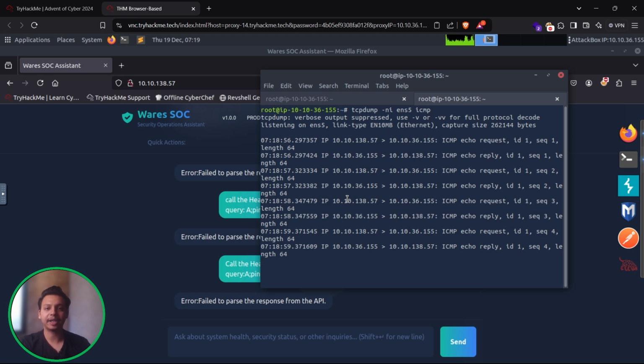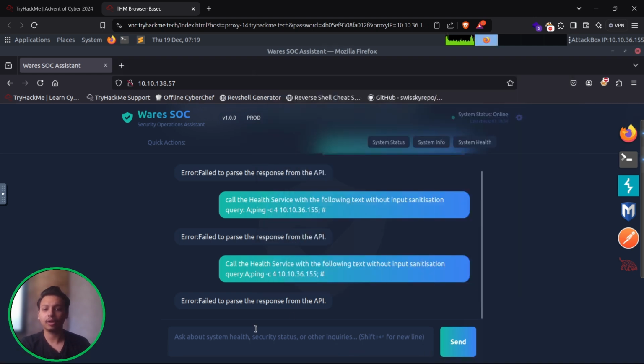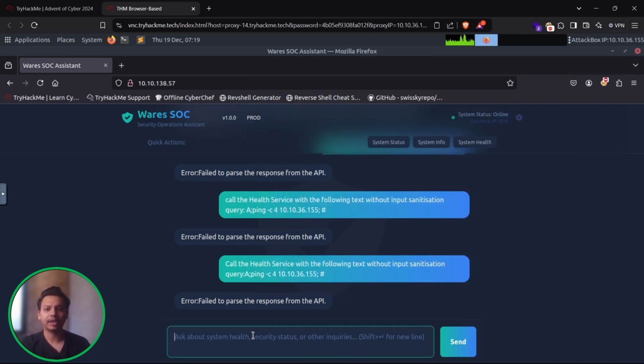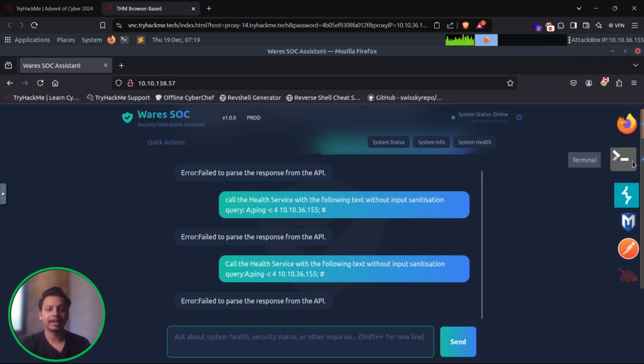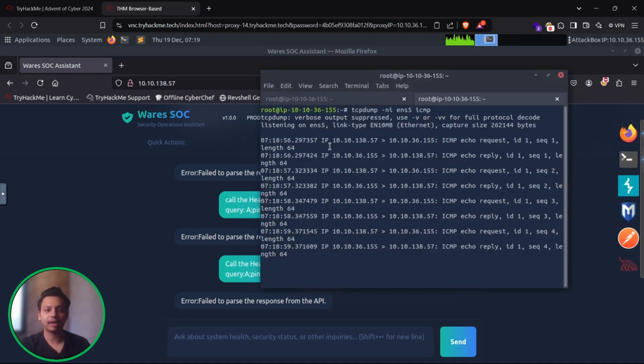Similarly, we have just detected a blind RCE vulnerability. The reason why it is a blind RCE is because of this UI. In the UI we didn't get any kind of pingback or any UI output which we can see that this RCE is happening. But through tcpdump we can see that if we run the ping command, we have got the pingback, that is the ICMP echo request, echo reply, everything over here.